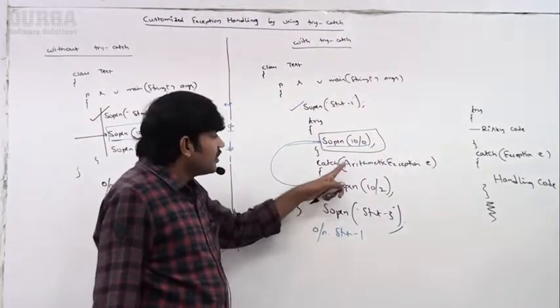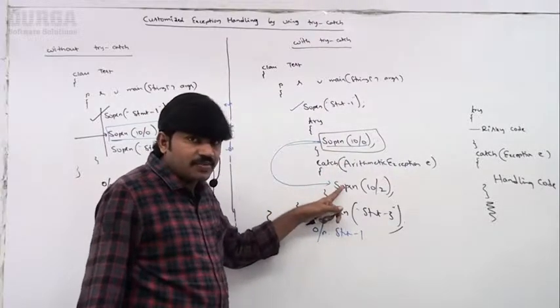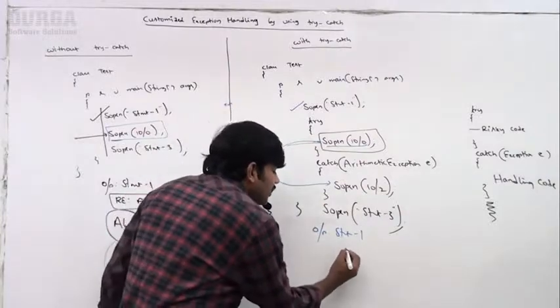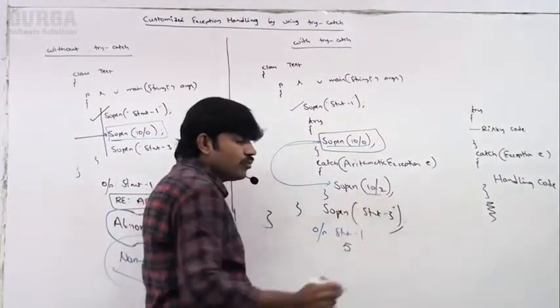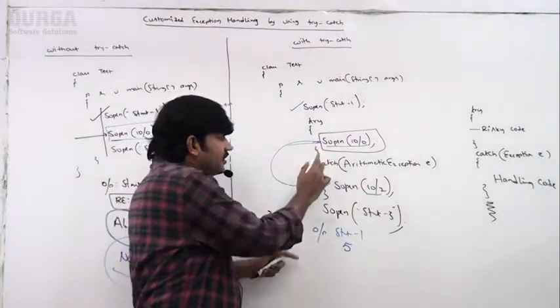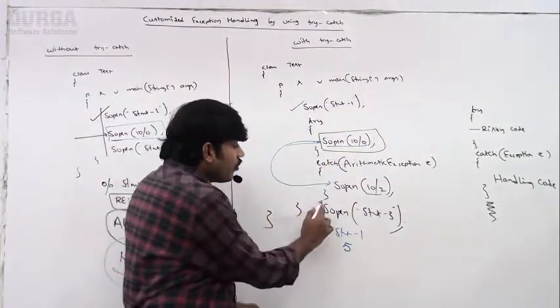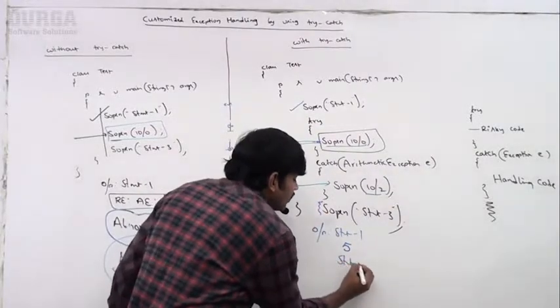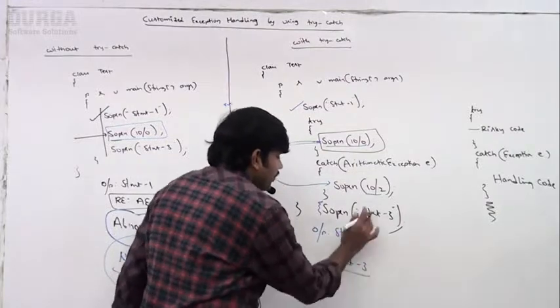Now SOP of 10 by 2 means 5. After that, the exception is raised and handled. Now the remaining code will be continued normally. That's why SOP of statement 3 will be printed.